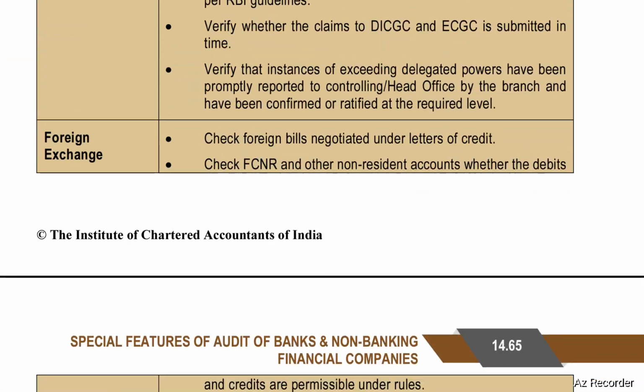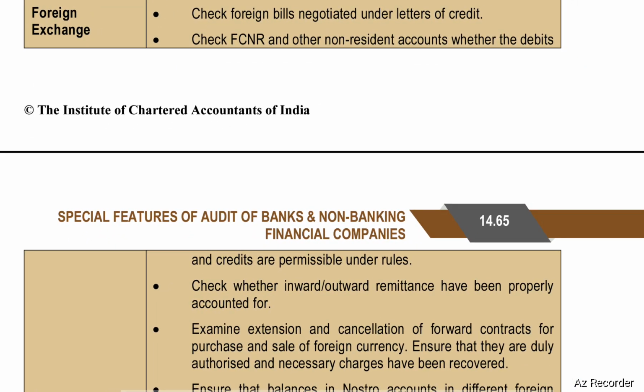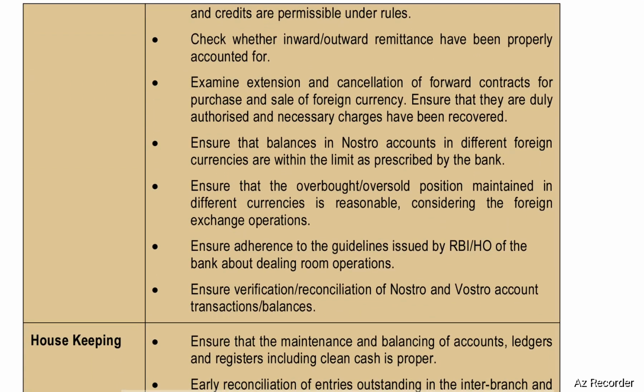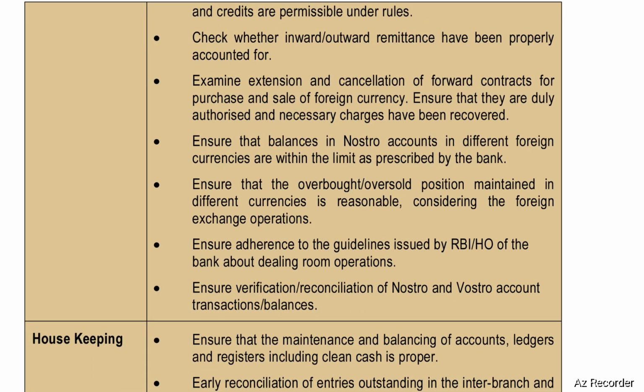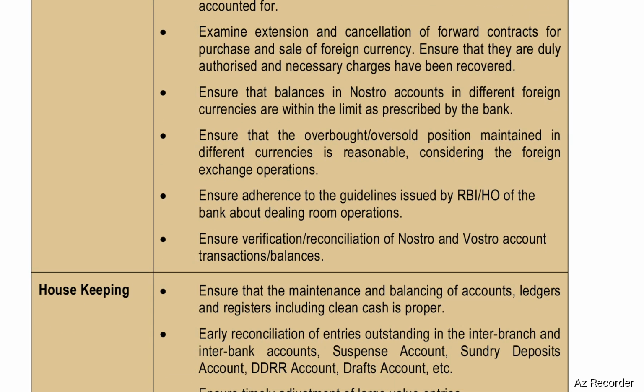Check foreign bills negotiated under letter of credit. Check FCNR and other non-resident accounts, whether the debits and credits are permissible under rules. Check whether inward or outward remittances have been properly accounted for. Examine extension and cancellation of forward contracts for purchase and sale of foreign currency. Ensure that they are duly authorized and necessary charges have been recovered.